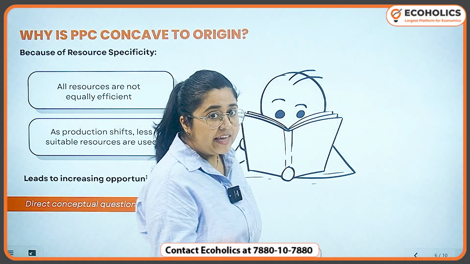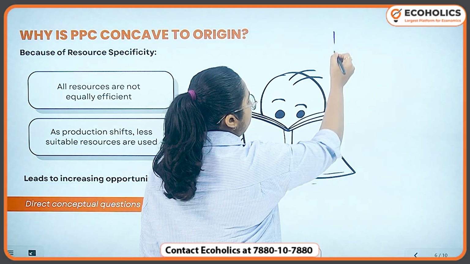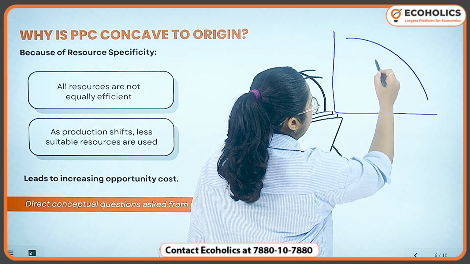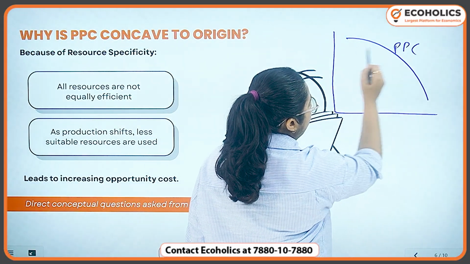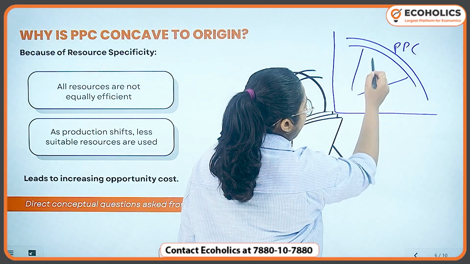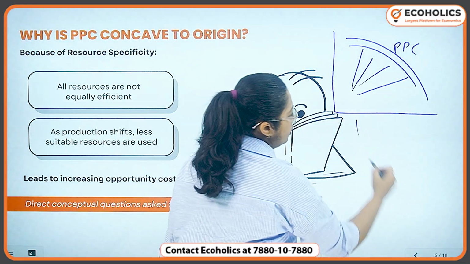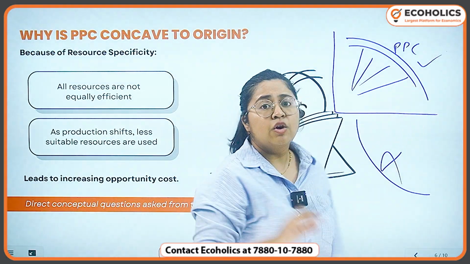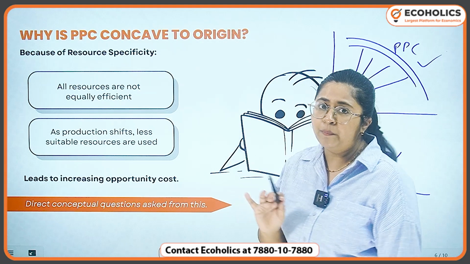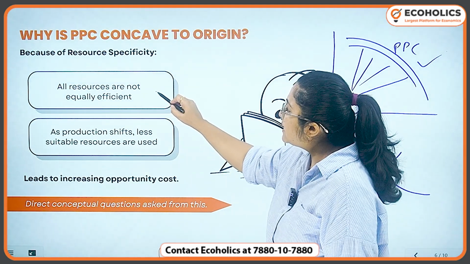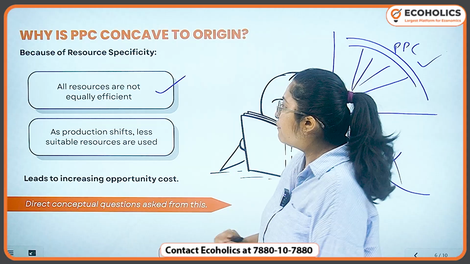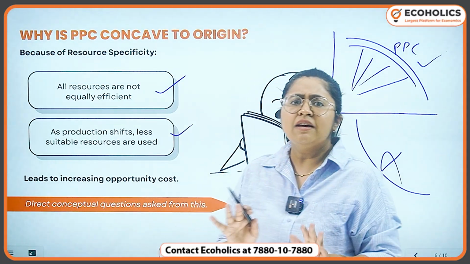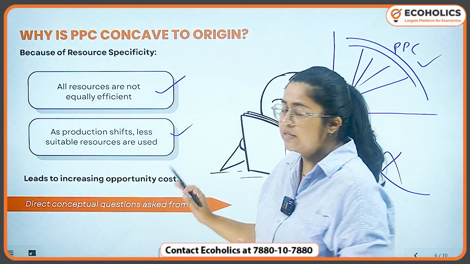And when we say concave to the origin, we mean that it looks something like this. If this is PPC, why is this concave to the origin? Why is it not like this? So, PPC curve is concave to the origin because of two things. Firstly, all resources are not equally efficient, and as production shifts, less suitable resources are used. Let us take a simple example to understand this.